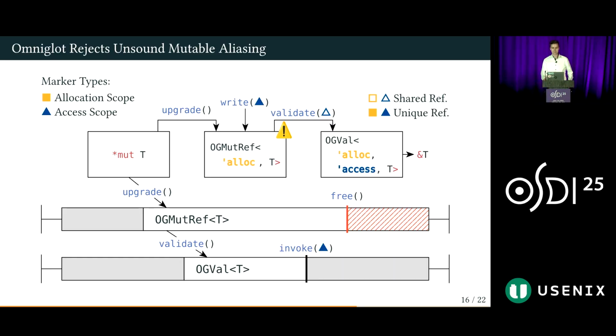Then, we extend all operations that could endanger the validated type's invariance, namely that its pointer is a valid value, to take such a unique reference. This is sufficient to let the Rust borrow checker ensure that no validated reference can live past the point of this dangerous operation, which we also illustrate on the timeline here.